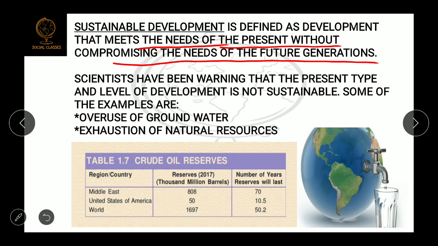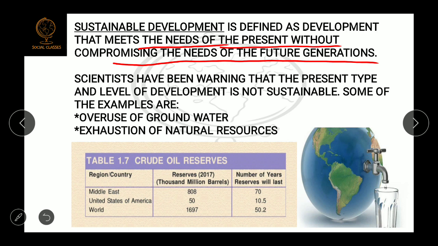Just try to understand this one. Sustainable development has basically two components. The first one is that while doing the development, we should not compromise with the need of the future generation. It means we should not use our resources blindly in such a way that our future generation doesn't get anything in the name of resources.